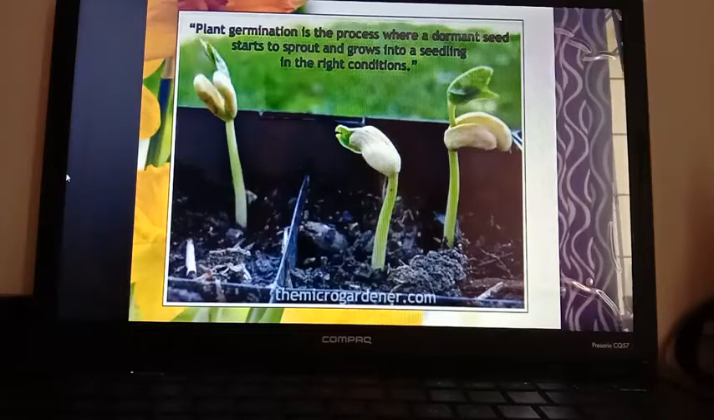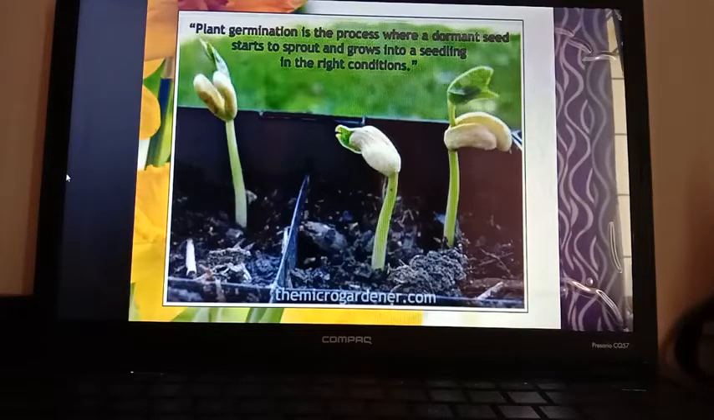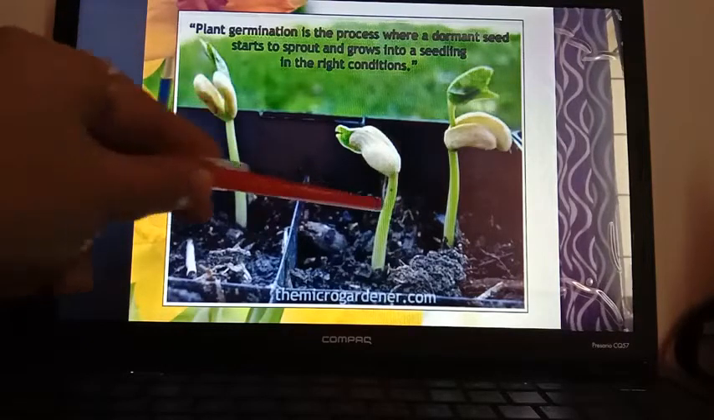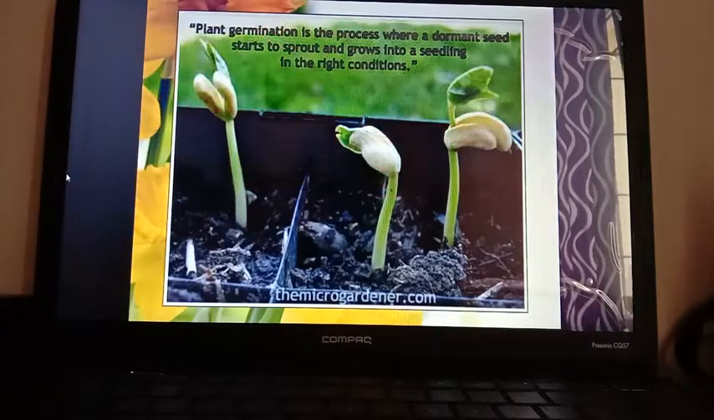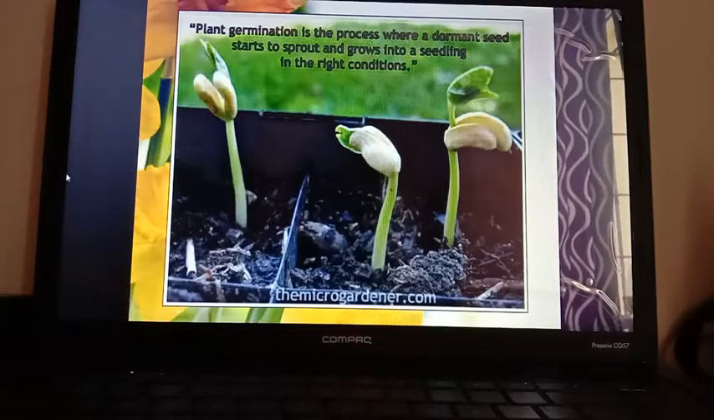Then when the suitable conditions for germination are available, the seed starts to form sprouts and grows into the seedling. Here you can see these are all seedlings formed from the seeds, activated seeds. So I think you have understood the difference between the dormant seed and the active seed.